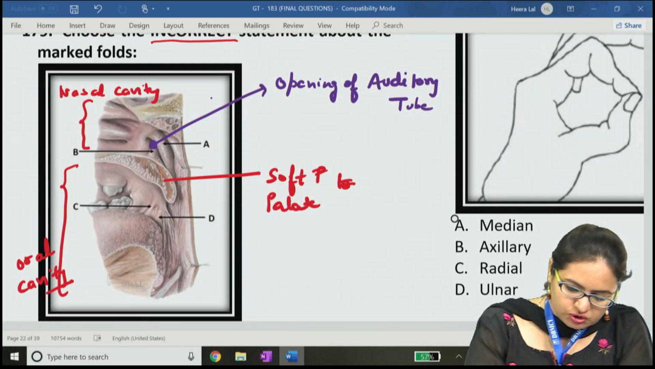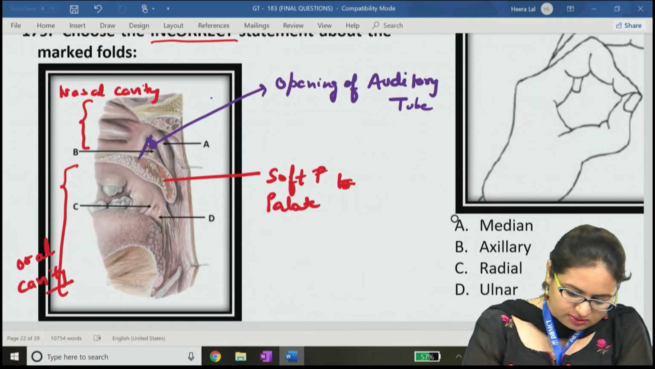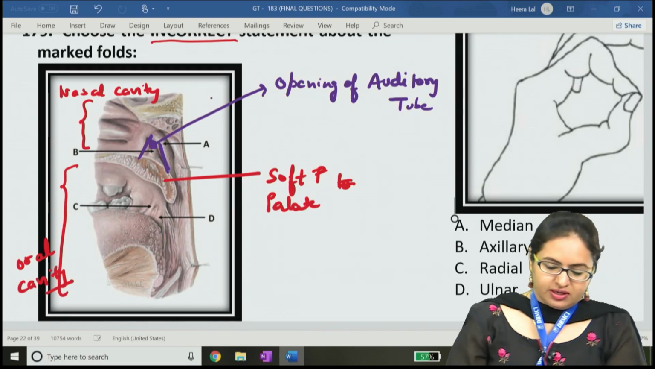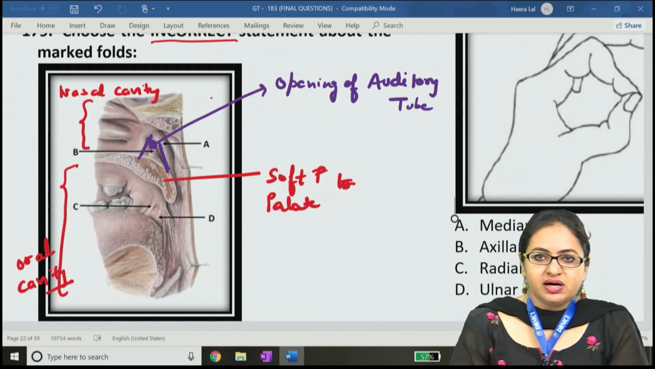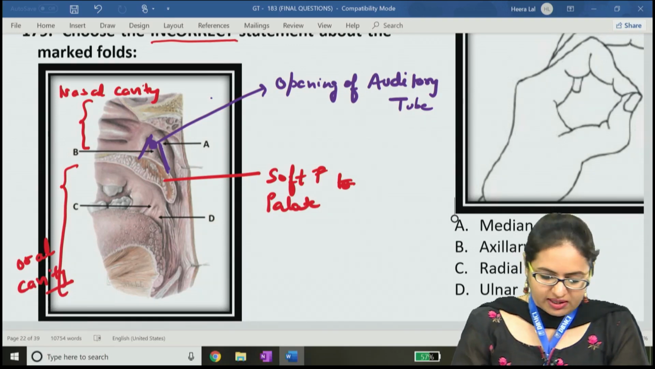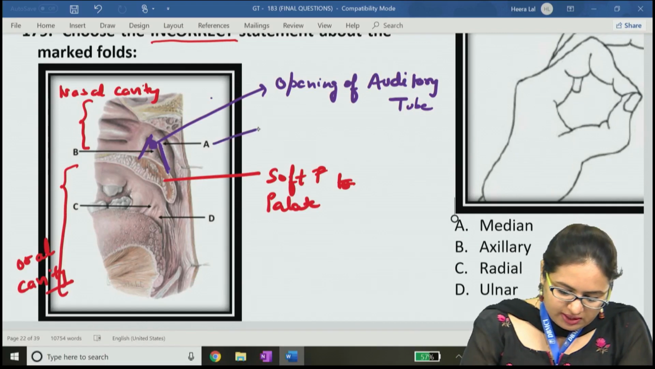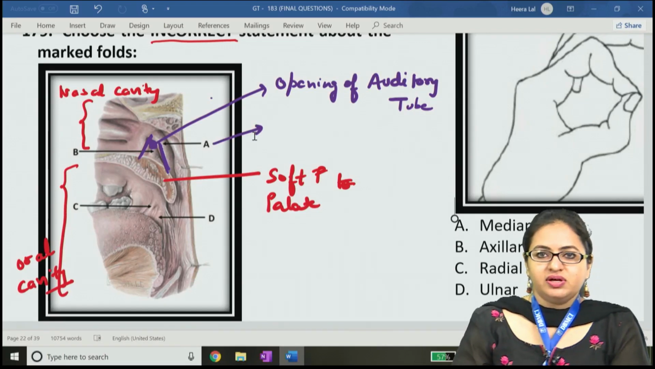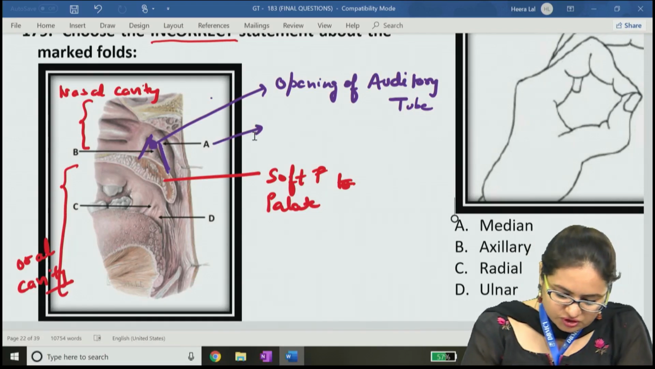And there is an arch which extends anterior to it and posterior to it. The arch which is going anterior to it has been marked B over here, and the arch or the pillar which is posterior to this opening is marked A over here. So A, this fold, is actually having a muscle deep to it, which is the palatopharyngeus muscle.